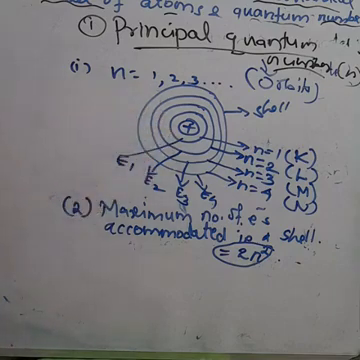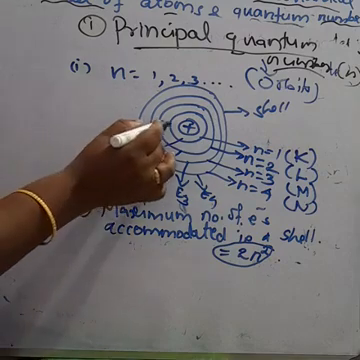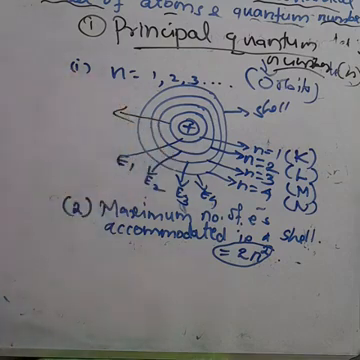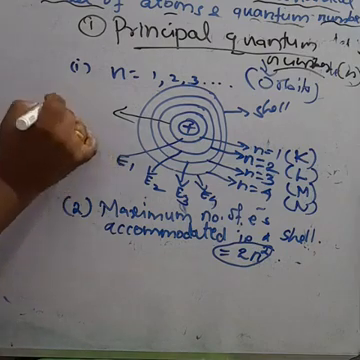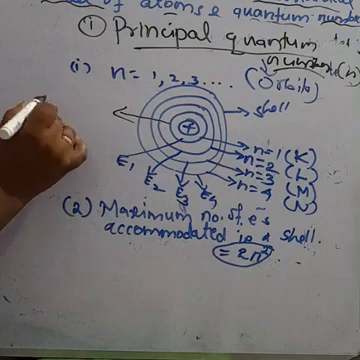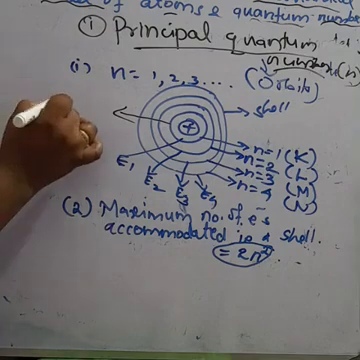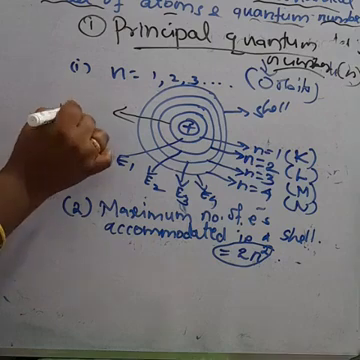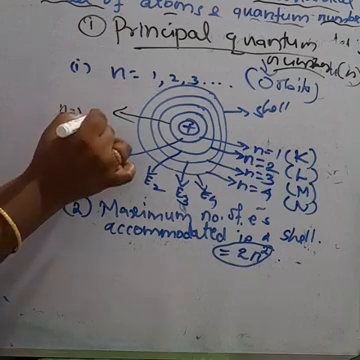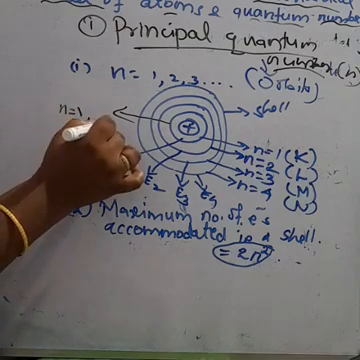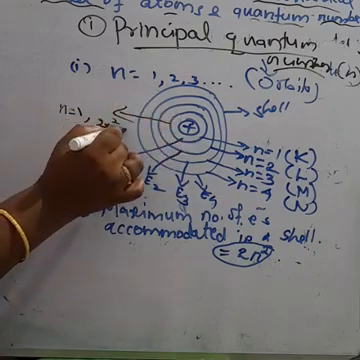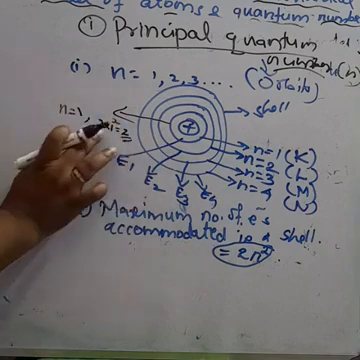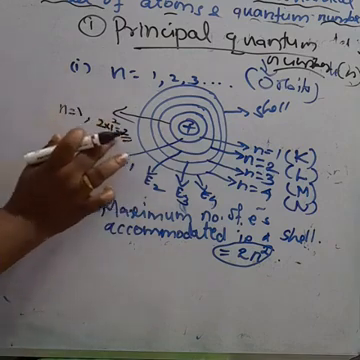So in the first orbit, how many electrons can we accommodate? Maximum how many? It is according to the 2n square formula. 2n square means when n is equal to 1, that is the first orbit. First orbit, how many electrons can we accommodate? 2 into n, which is 1, 1 square is equal to 2.